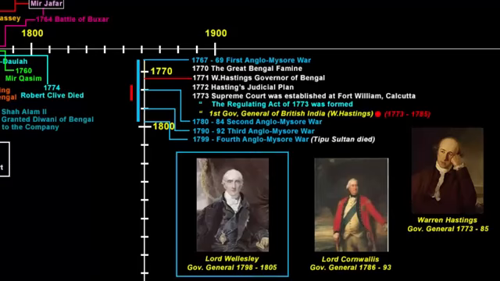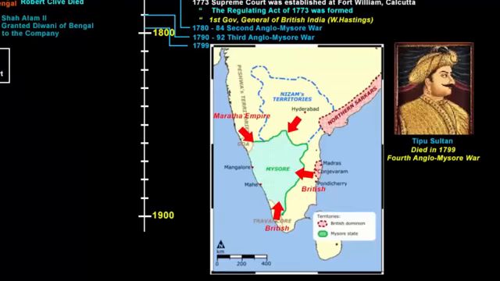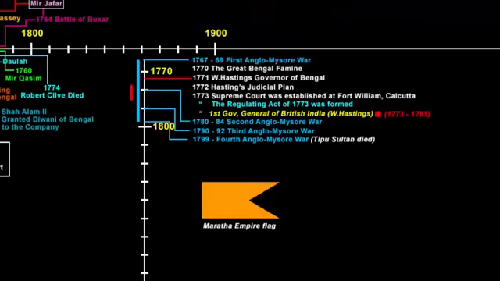So just now we spoke about the company's rule in Mysore and how they defeated Tipu Sultan with the help of Marathas and Nizam of Hyderabad. Now here is the clever part. The company even fought wars with the Marathas. To maintain their power, the British used political warfare as their means to take down their opponents. From the late 1700s, the company wanted to curb and eventually destroy Maratha power.